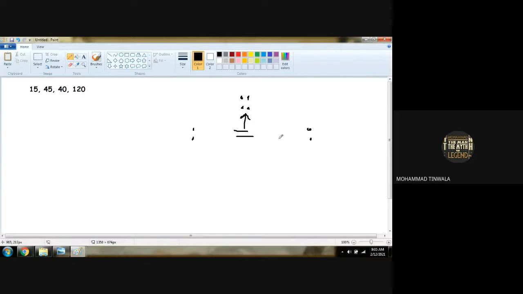Are you getting or not? So what are the two ratios in this? The first term and second term, 15 and 45, is the first ratio. Third term and fourth term is the second ratio, 40 is to 120. Now, if these two ratios are equal, that means we can say this is proportion.